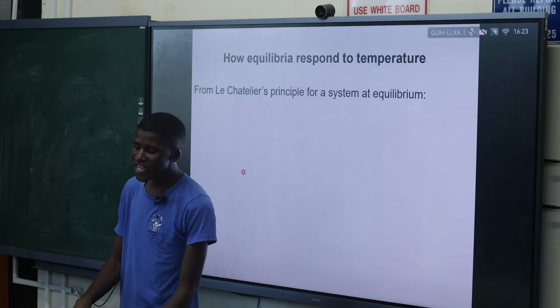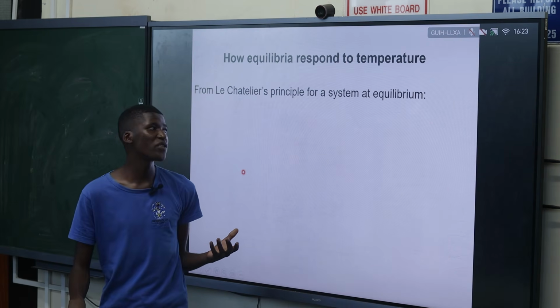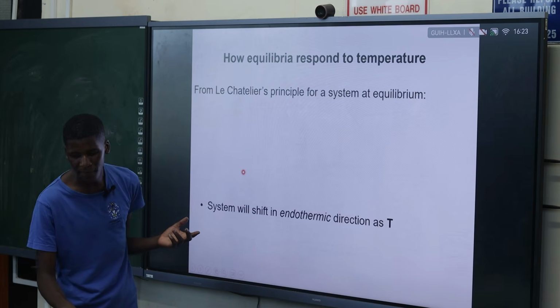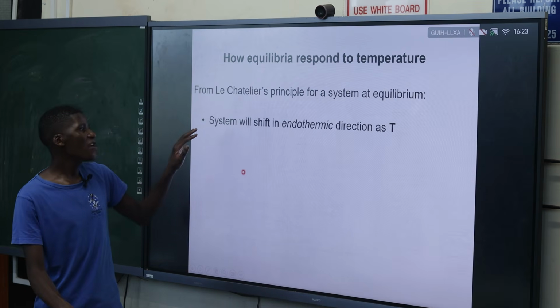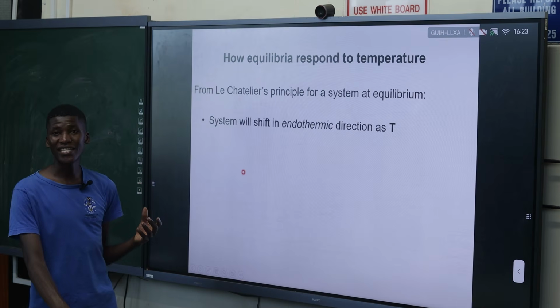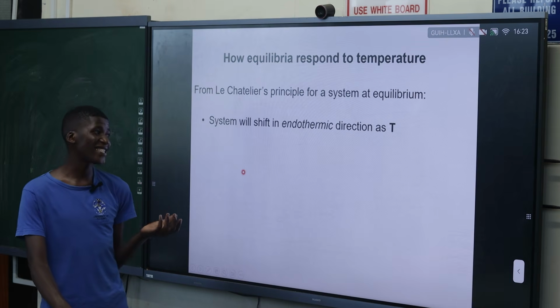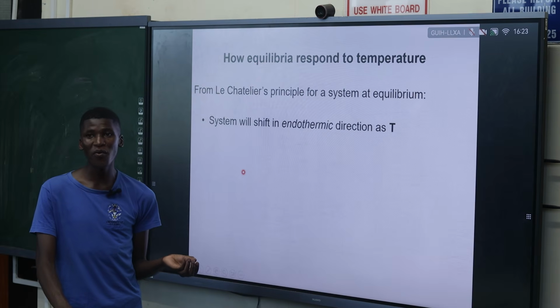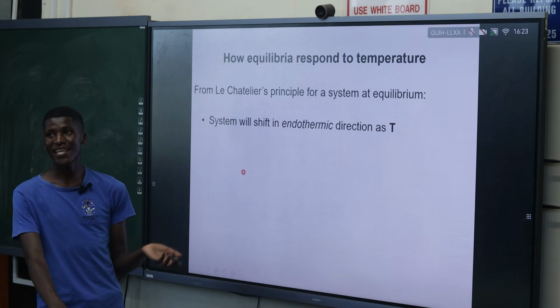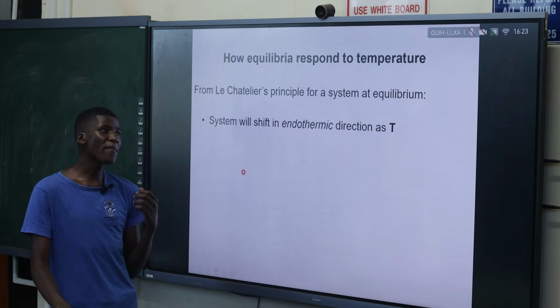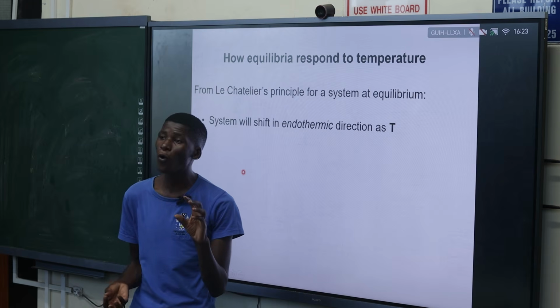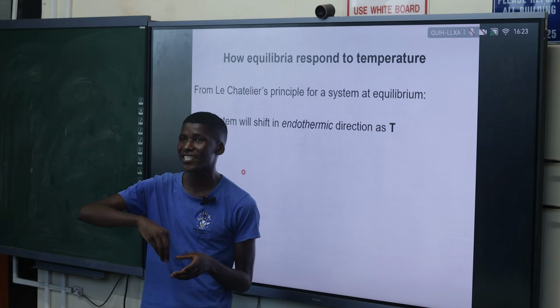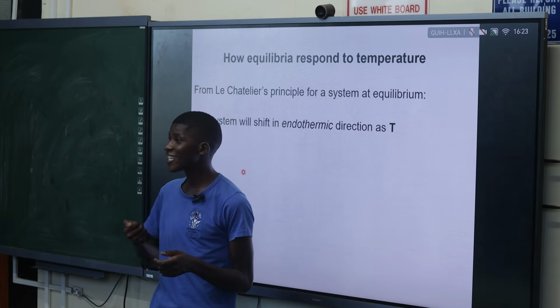And since energy has a relationship with temperature, if we're at equilibrium and we increase the temperature in a reaction, we are favoring a reaction that absorbs the heat. So if we increase the temperature, we are favoring the reaction that does what? That absorbs the heat. Because remember, Le Chatelier's principle does the opposite effect.